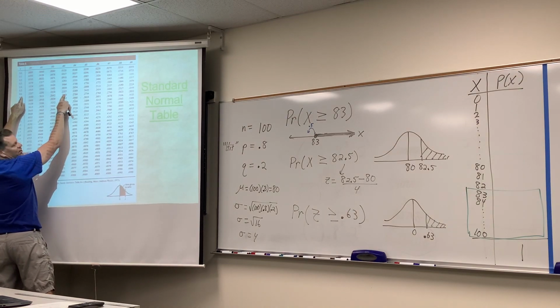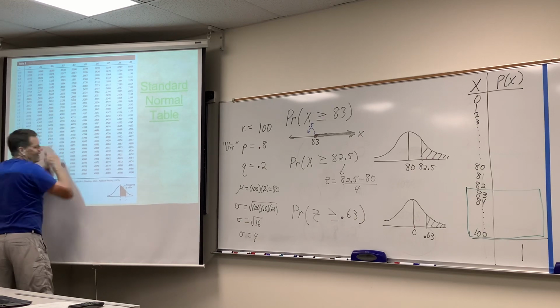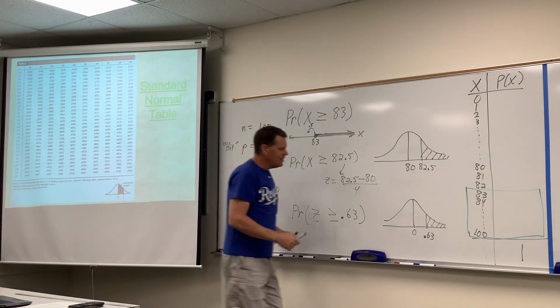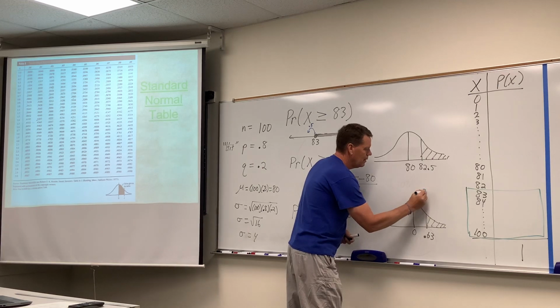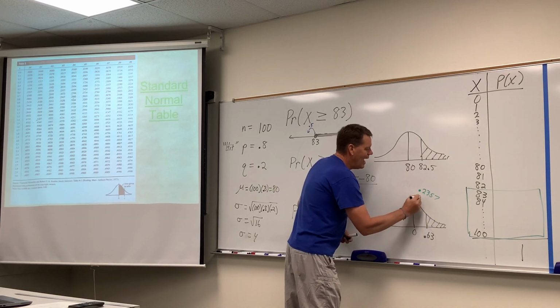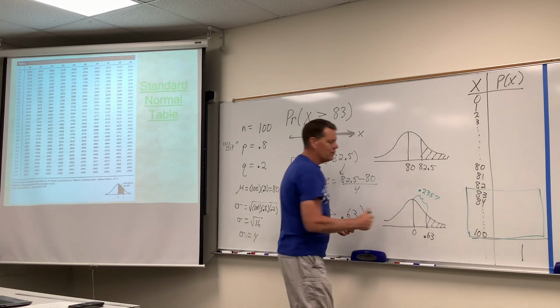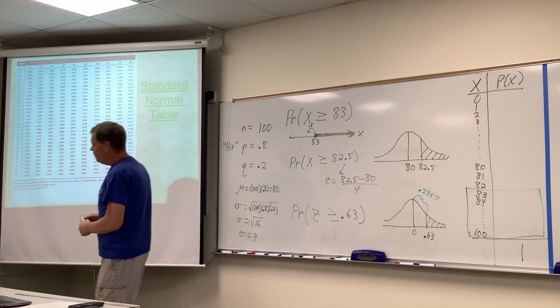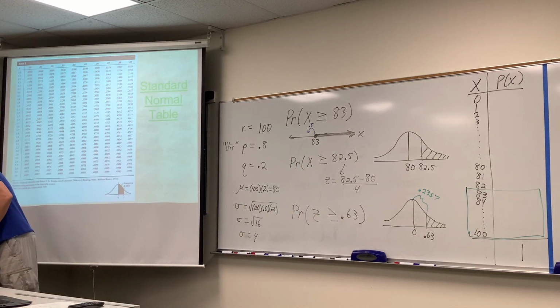Oh, this is so assignment 16. And that's 0.2357. And remember, this table always gives you that middle sliver there, doesn't it? Table always gives middle sliver, all right?